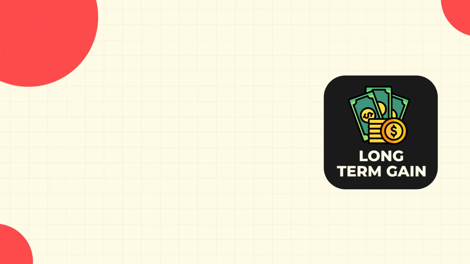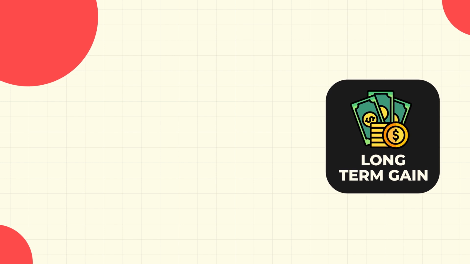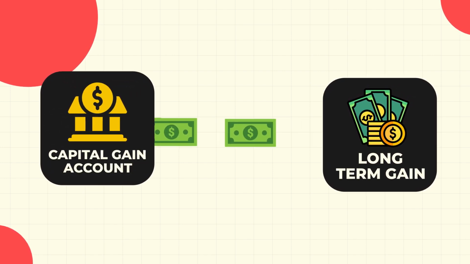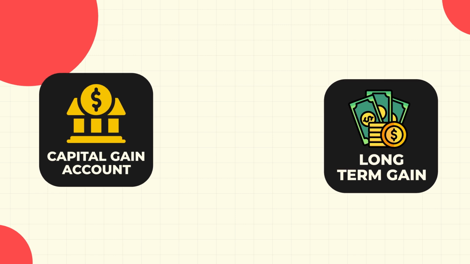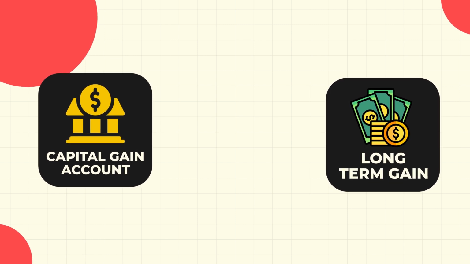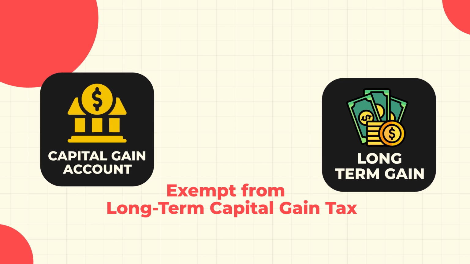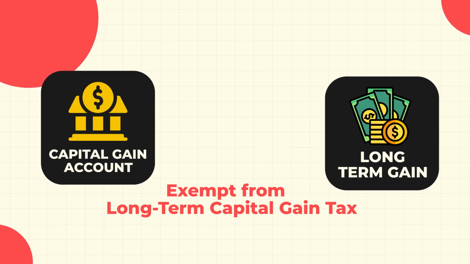Now, if the long-term gains remain uninvested until the income tax return filing due date, then you can deposit the amount in a capital gain account with a designated bank. By investing in a capital gains account, you will be exempt from long-term capital gains tax. But later, you can withdraw this amount for investment within a specific time frame. It's crucial to invest the exact amount intended for exemption. Otherwise, the remaining portion will be subject to long-term capital gains tax.